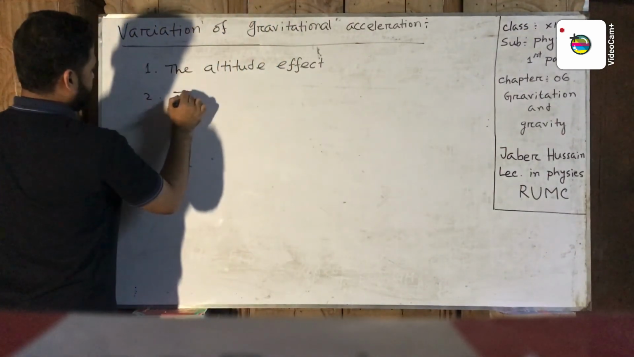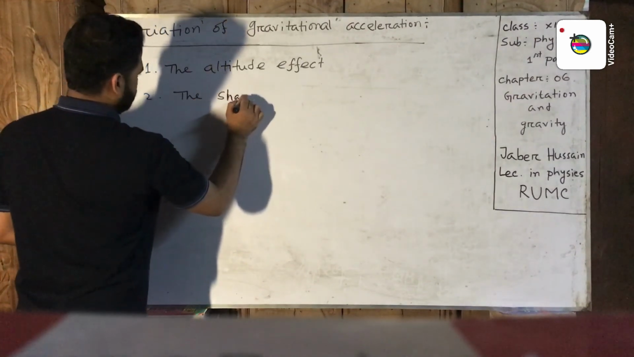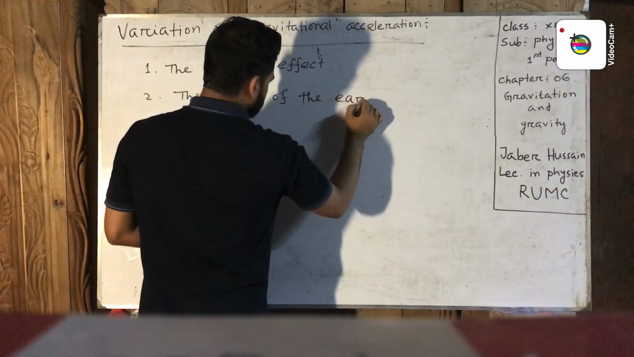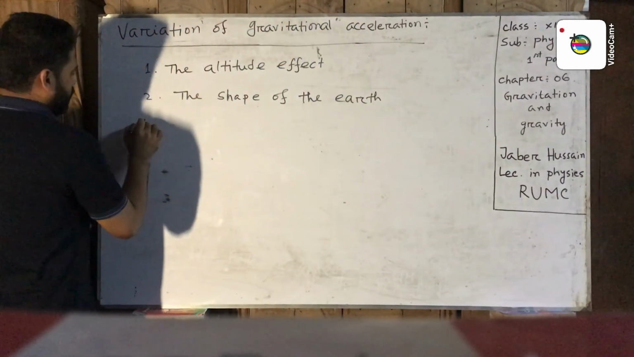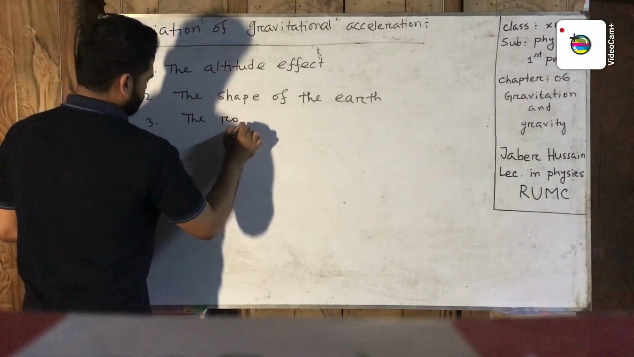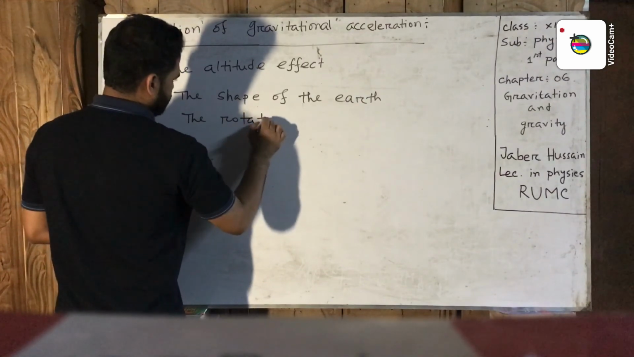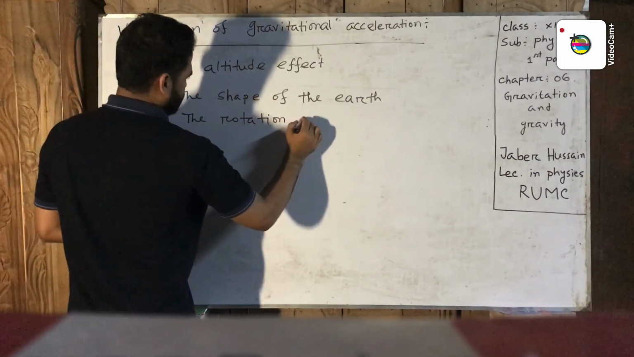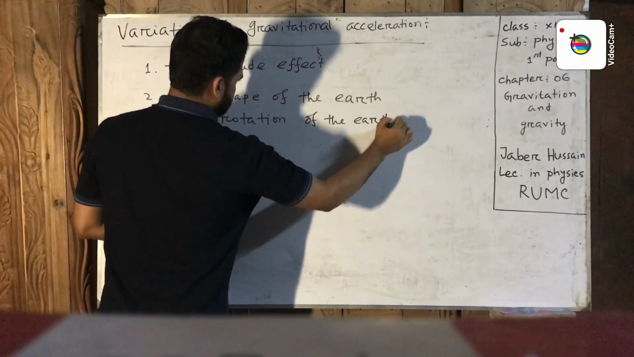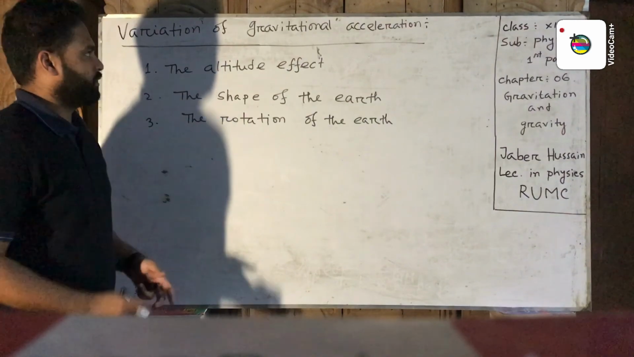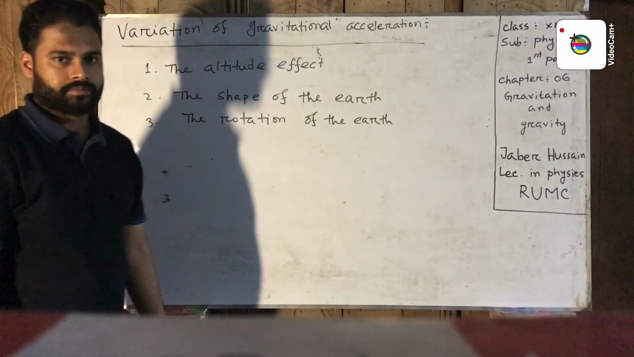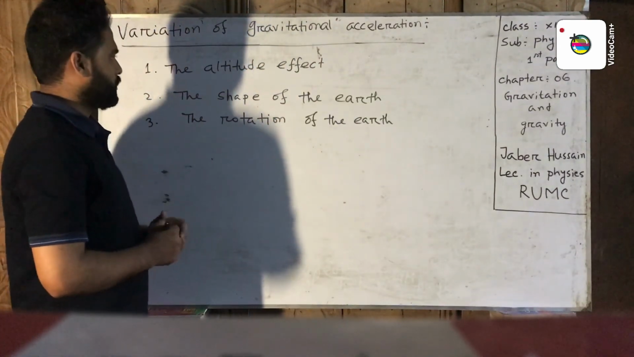Second, the shape of the Earth. And third, the rotation of the Earth. These are the three reasons due to which the gravitational acceleration changes. Now we discuss the altitude effect.